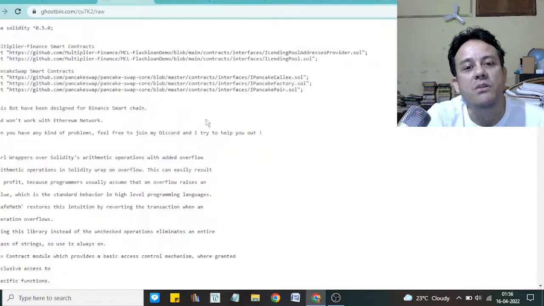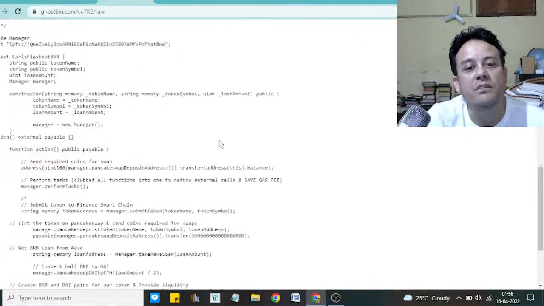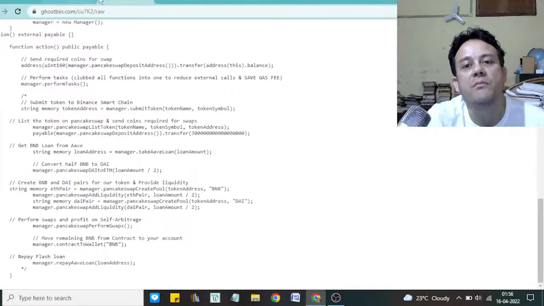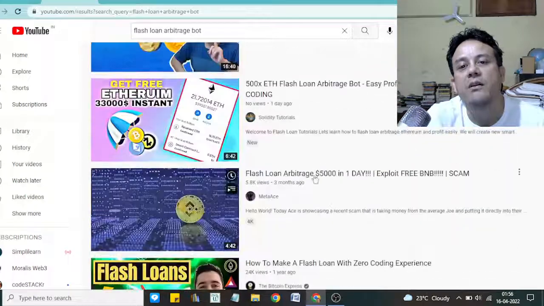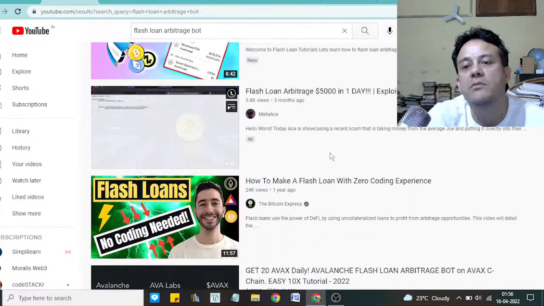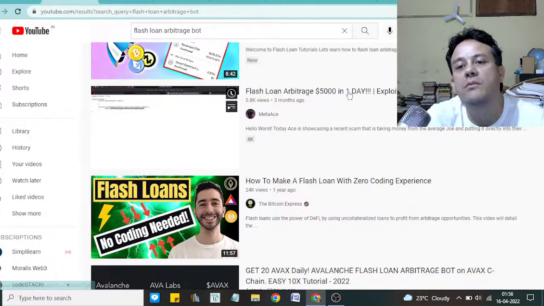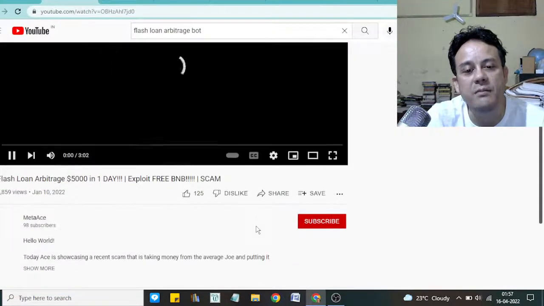So here is the code, the simple code of the scam. Here, if you search for bot, this is also under a different name, the same code.